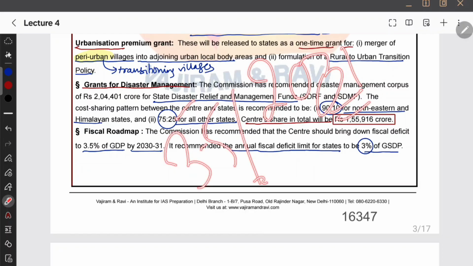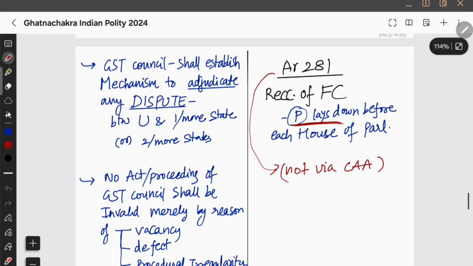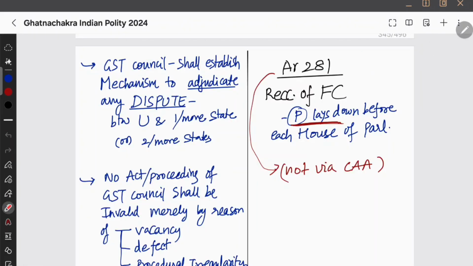33, I remember 3.5%. So our target must be 3.5% of GDP. This recommendation is given by the Finance Commission, and that is why the Union Budget said okay, 3.5% of GDP by 2031. This is our fiscal roadmap. Okay, and for GSDP, it recommended for states that for the center it is 3.5 and for the states 3% by 2031. So that's what the Finance Commission said. So you need to know what are the recommendations by the Finance Commission. You have seen about Finance Commission, right? And did you see about GST Council?